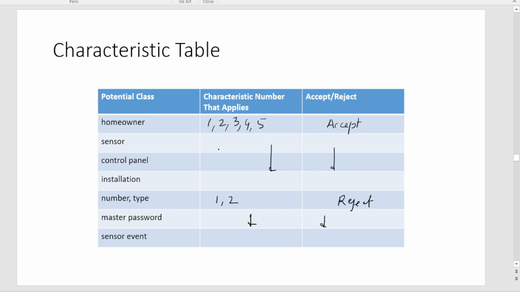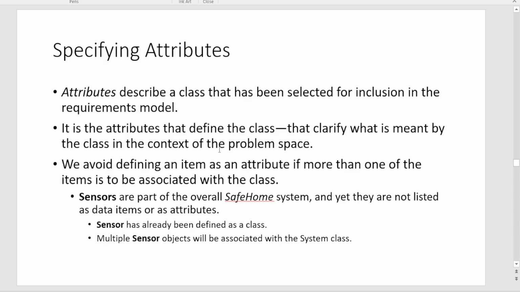Okay, now coming to the next topic: how to identify or specify an attribute in a class diagram or a class-based system. Attributes describe a class that has been selected for inclusion in the requirement model. So it is the attribute that defines a class. That clarifies what is meant by the class in the context of the problem space.